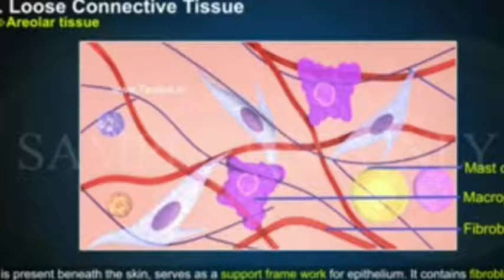If you check, it has different types of cells called fibroblasts, macrophages and mast cells. Like that, different types of cells we find in the areolar connective tissue.